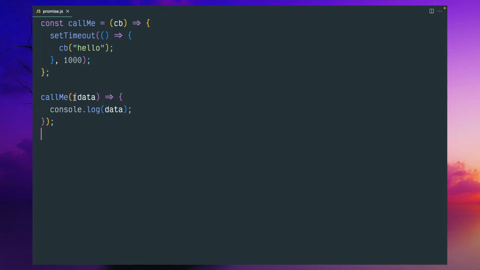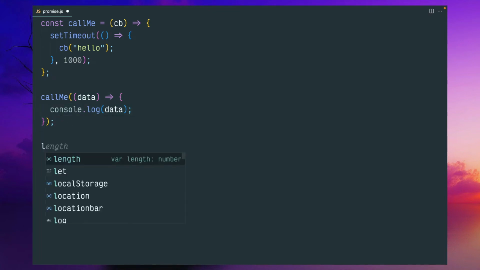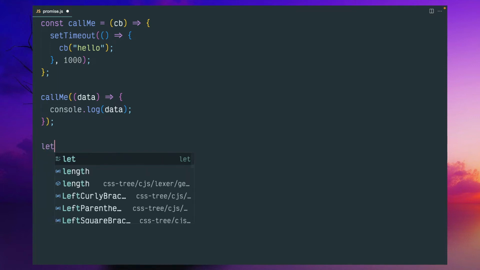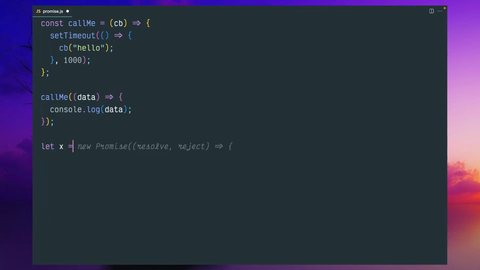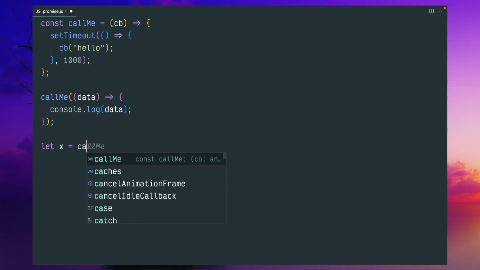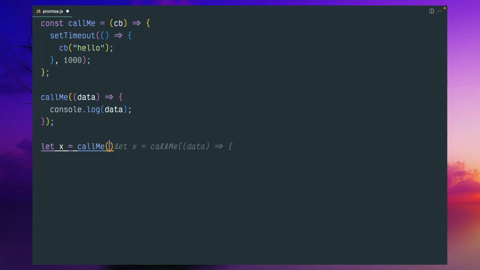We're just trying to print it. So this particular code block will be executed when this timeout expires, after 1 second. So this won't be executed immediately. If it were executed immediately, we could have called it and stored the result in some variable. Usually in the traditional manner we would do let x is equal to call me and get the data, right?